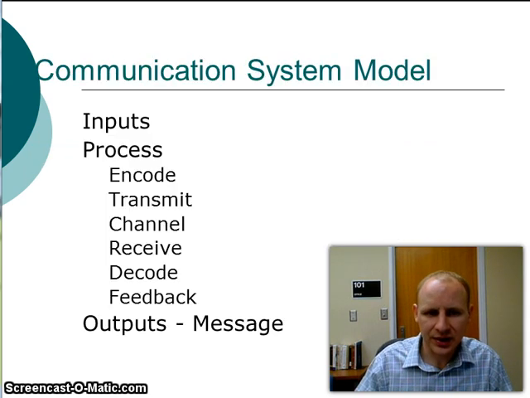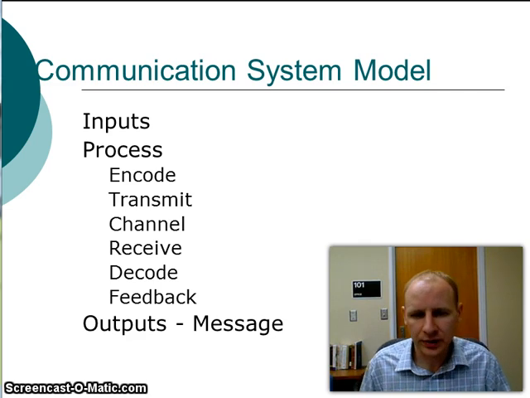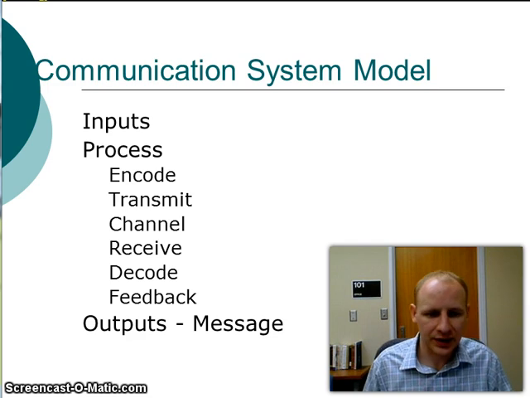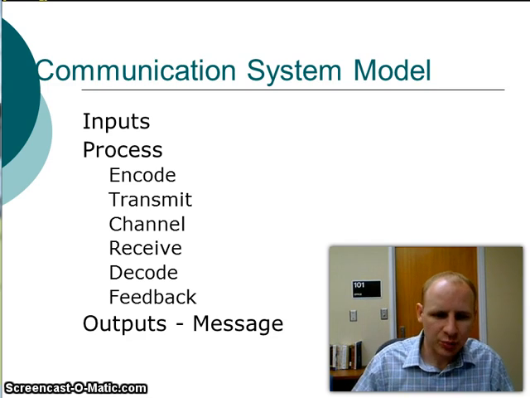So in that case, we have a communication system model that's more specific for communication. But it has the same categories. We have inputs, we have processes, we have outputs, and then we would like to see and should have a feedback area as well. In the process area, we have a variety of processes that can go through, such as encoding, transmitting, channel, receive, decode, and here is our feedback in this case.